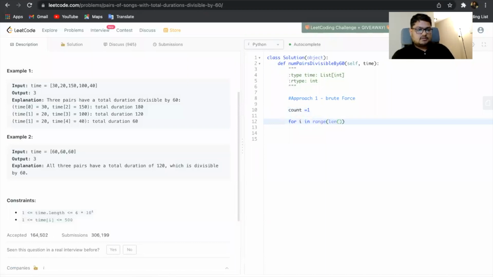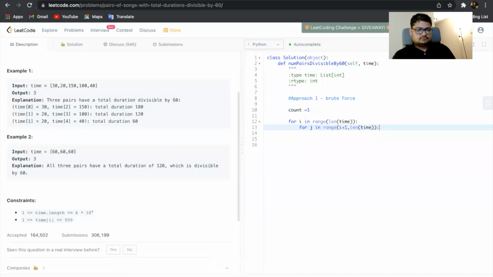Range will be length, and length is of time, right? And the inner loop has to run from i plus 1 to the length of time.